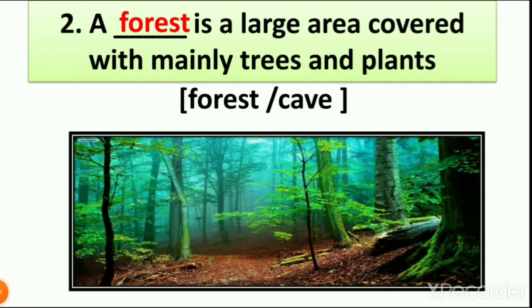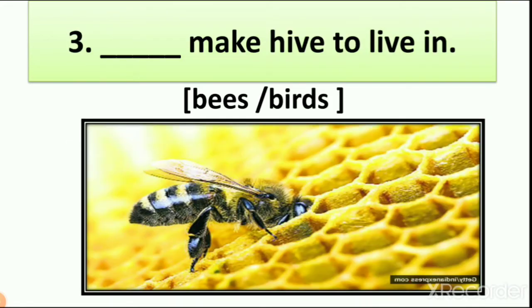So all these things we learned in the previous lecture, right? Then number 3, dash make hive to live in. So which animal makes a hive to live in? Birds or bees? Who makes honey for us? Honey bees, and bees live in a beehive. You can see here one bee is going inside the hive. So which animal? Bees. Bees make hive to live in.